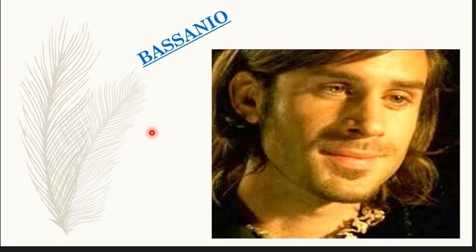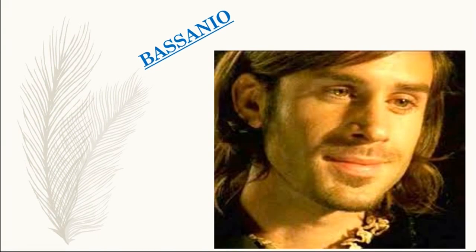Next character is the character of Bassanio. Bassanio is Antonio's friend who needs money so he can court the wealthy heiress Portia, a woman famed for her wealth, wisdom, and beauty.